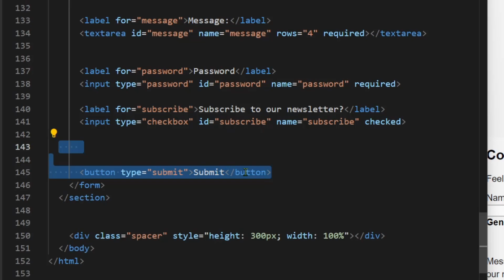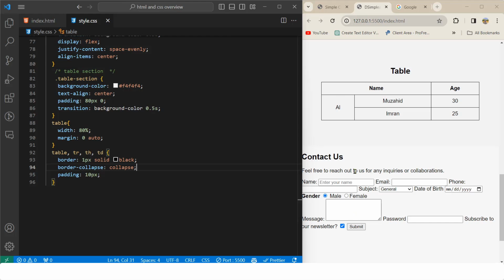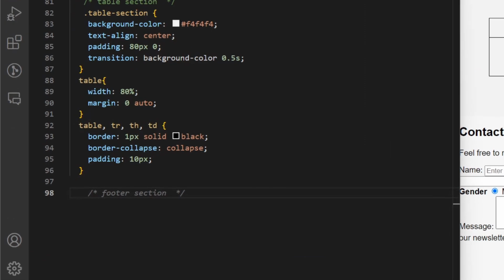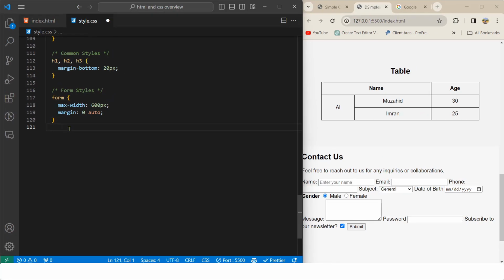And finally we have our submit button. So let us actually style this, so our contact us section looks a little bit more readable. This section has already been so impacted that it is hard to understand what is going on here. First let's keep max height of 600 pixel and margin top and bottom 0 and auto. If you know a little bit of CSS, if we have only two values, then the first value will be top and bottom, and the second value will be the left and right side.